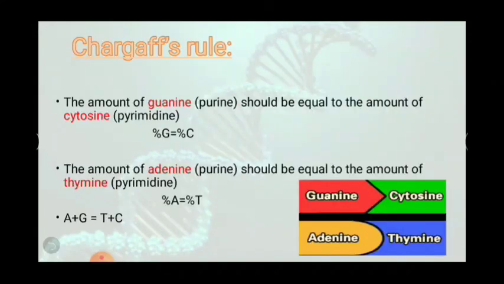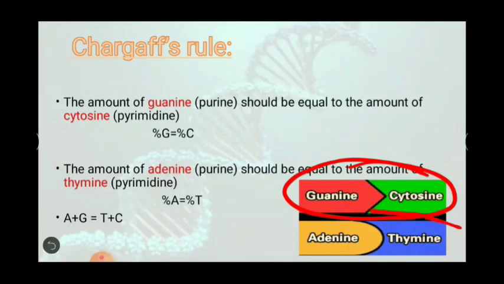Now, as I have told you, Watson and Crick took the readings from many other scientists. One of them was Erwin Chargaff. He proposed his rule in the year, I think, 1950. What is Chargaff's rule? Chargaff's rule states that in a particular DNA, the amount of guanine should be equal to the amount of cytosine. Guanine will be equal to cytosine. मतलब जितना guanine होगा उतना आपका cytosine होगा. Similarly, in a particular DNA, the amount of adenine will be equal to the amount of thymine. Okay, जितना adenine होगा उतना thymine होगा.